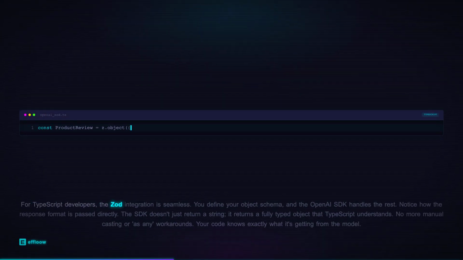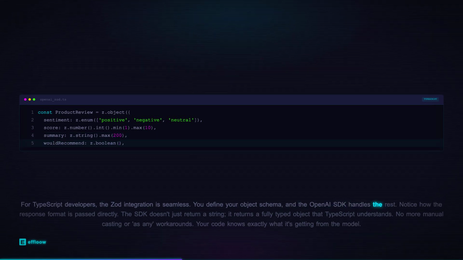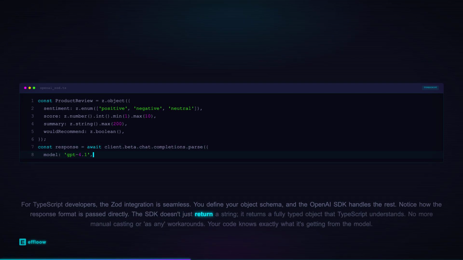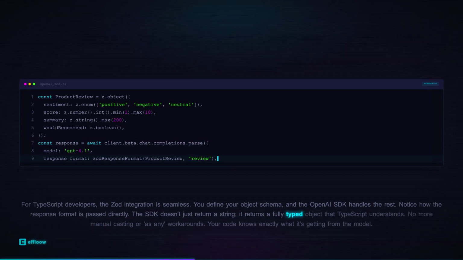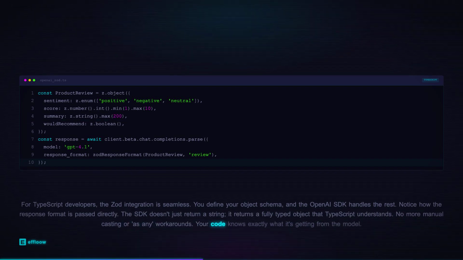For TypeScript developers, the Zod integration is seamless. You define your object schema, and the OpenAI SDK handles the rest. Notice how the response format is passed directly. The SDK doesn't just return a string, it returns a fully typed object that TypeScript understands. No more manual casting or as-any workarounds. Your code knows exactly what it's getting from the model.